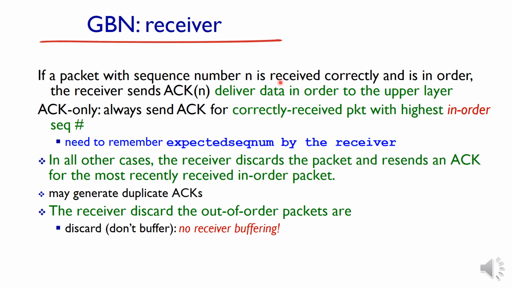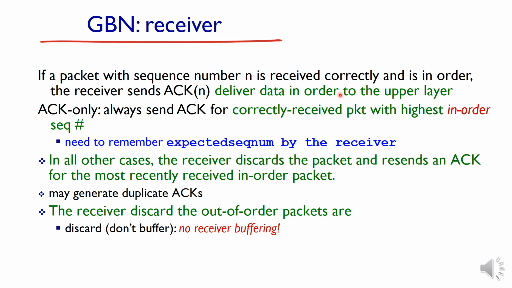Packets must be in order. So if the packet is received correctly without any error, such as a checksum error, and is in order, with the correct sequence number, then the receiver sends acknowledgement ACK of n.